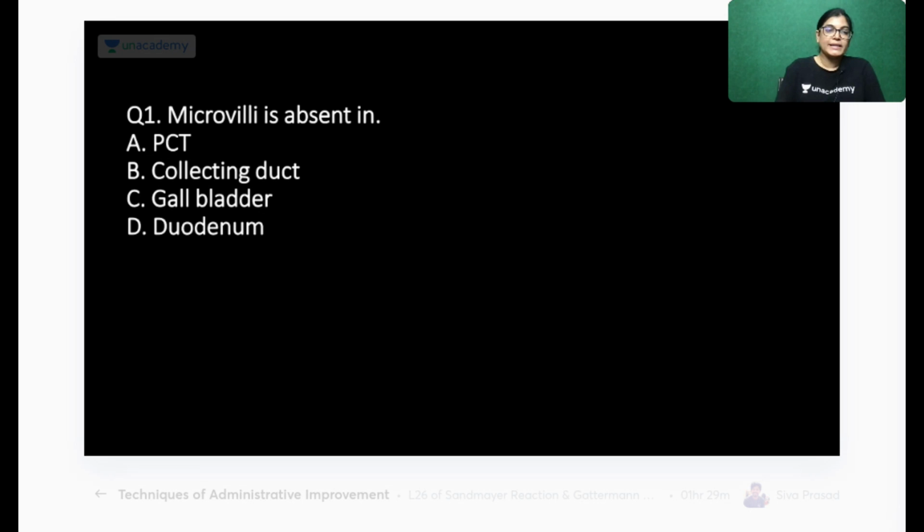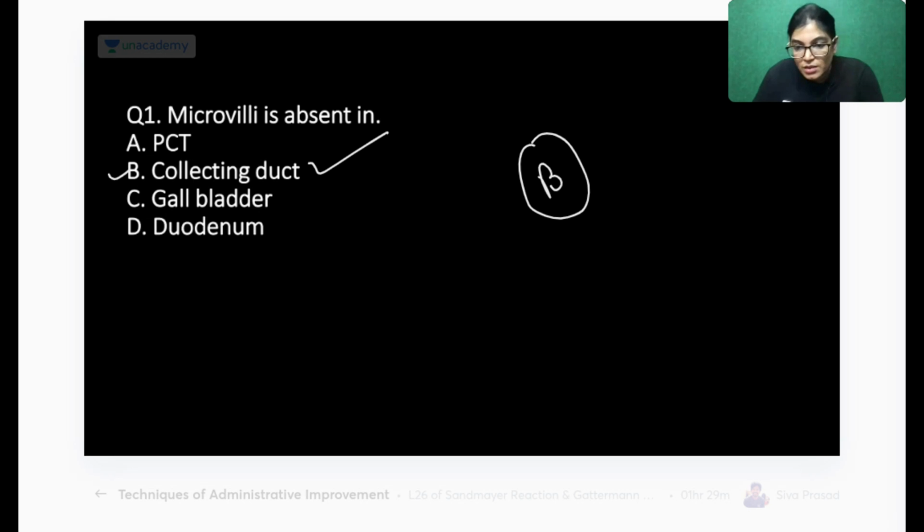Okay, few students have marked it right, and the correct answer is collecting duct. So B is the correct answer. Actually, in the collecting duct there is also microvilli, but we have to choose one. We will choose collecting duct as the right answer, because the proximal convoluted tubule definitely contains microvilli, the gallbladder definitely contains microvilli, and the duodenum is a part of the small intestine, so it also has microvilli. In the small intestine, the arrangement of microvilli is very regular.